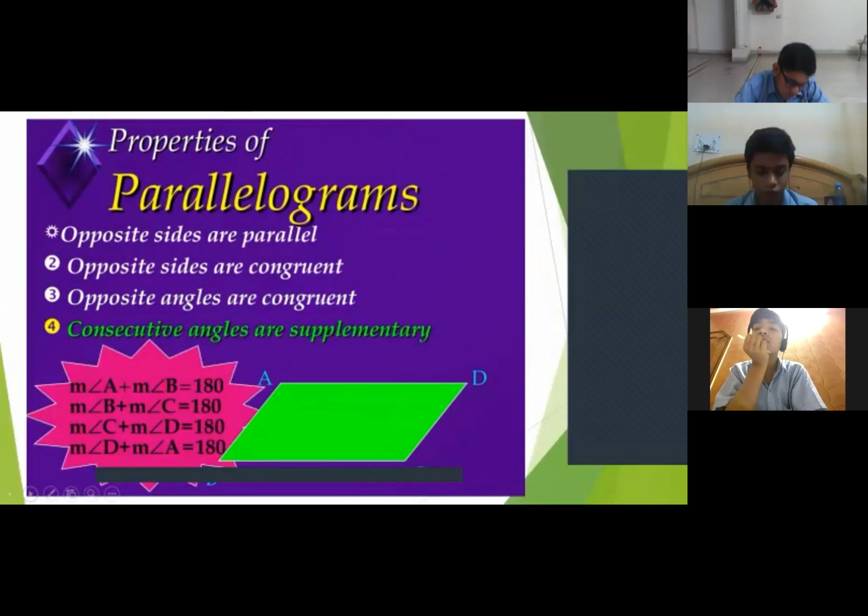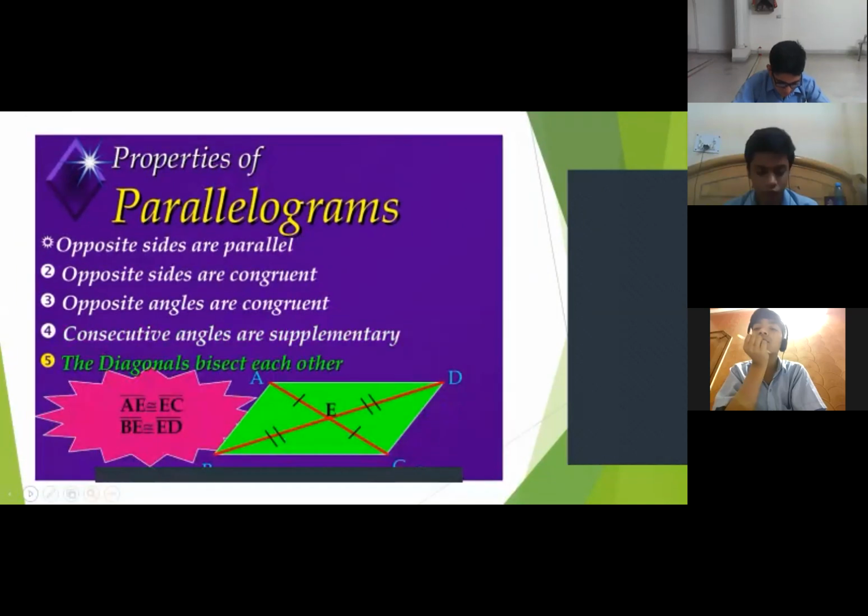Next is consecutive angles are supplementary. Consecutive, yeah, we can say adjacent angles. Means measure of angle A and B will add up to 180. B and C will add up to 180, C and D will add up to 180, and D and A will add up to 180. So the consecutive angles are supplementary.